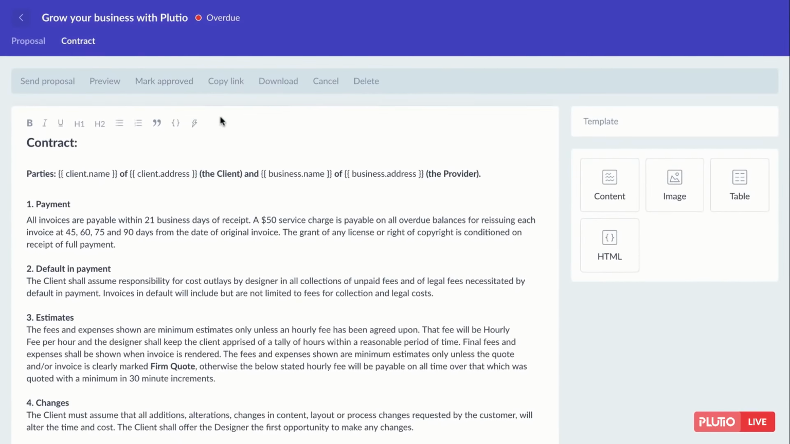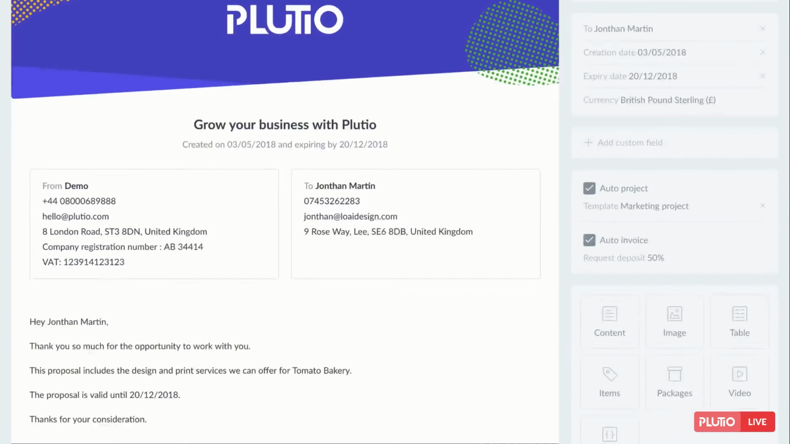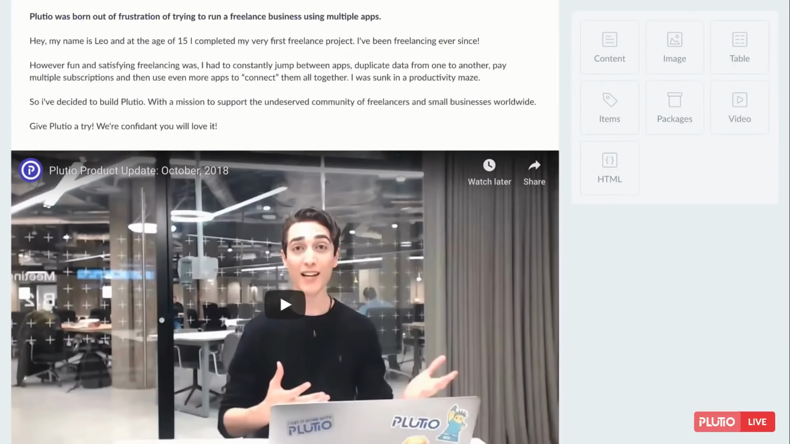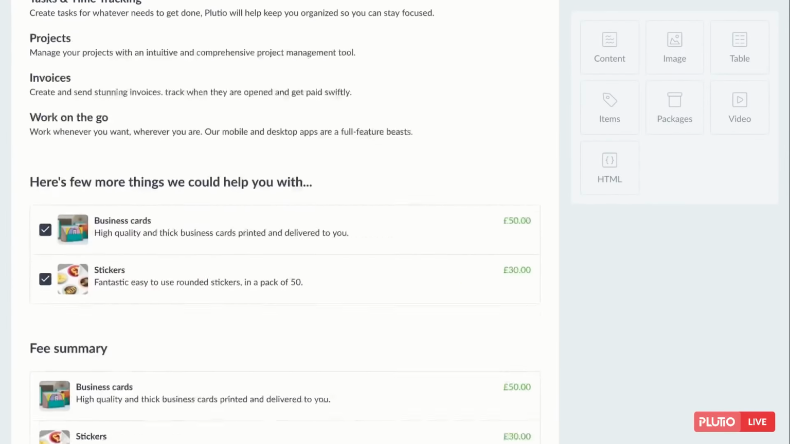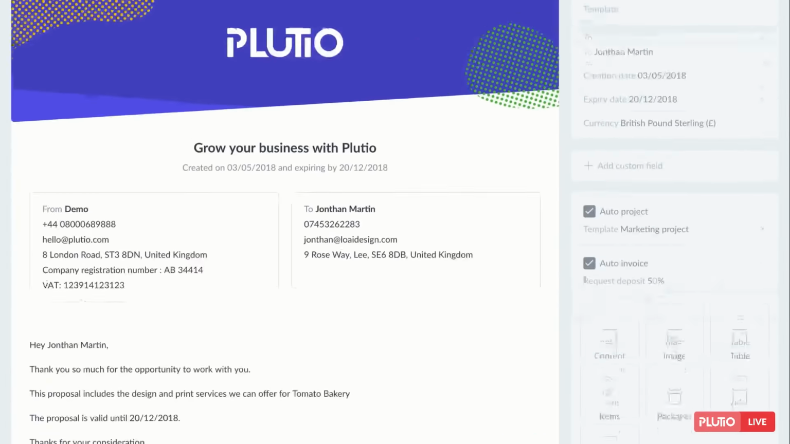If you want to attach a contract to your proposal, simply click on the Contract tab. Here, you can add a contract which will be attached to the proposal. The structure is very similar to the proposal structure, where you can drag and drop different elements to construct your contract. And you can use smart fields for your templated contracts to make it easier for you to reuse them. Once you're happy with your proposal, click on Preview from the Actions menu to preview it. If all good, click on Send Proposal to send it to the client.